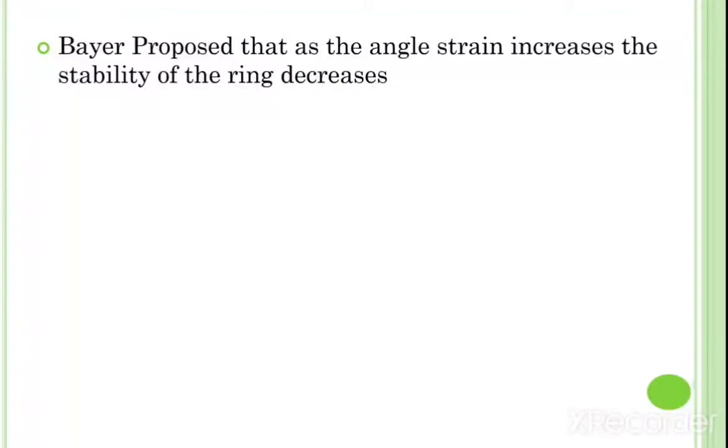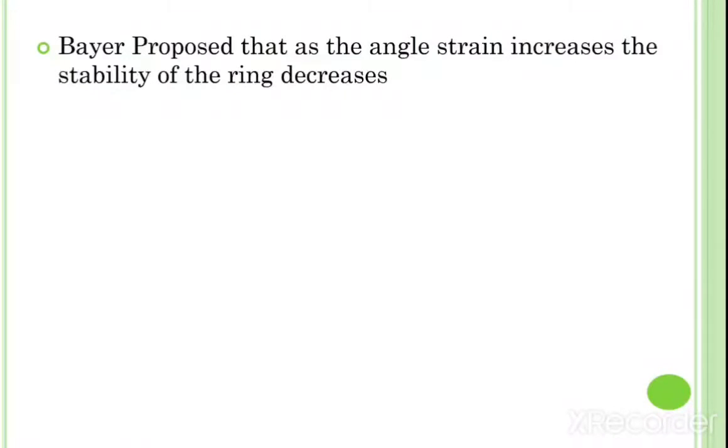So friends, in today's lecture, we focus on the introduction to the stereochemistry of cyclohexane. After that, we focus on the Baeyer strain theory. The Baeyer strain theory was found out by the scientist Adolf von Baeyer. Why am I repeating this? Because in the exam they ask the question, who proposed the Baeyer strain theory? It was found out by the scientist Adolf von Baeyer, in 1885.